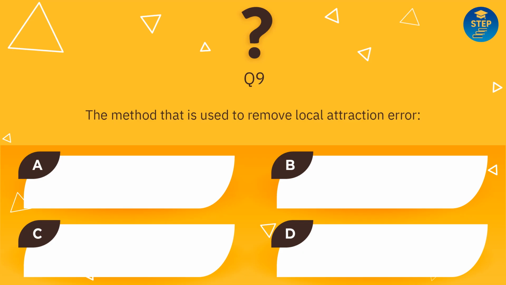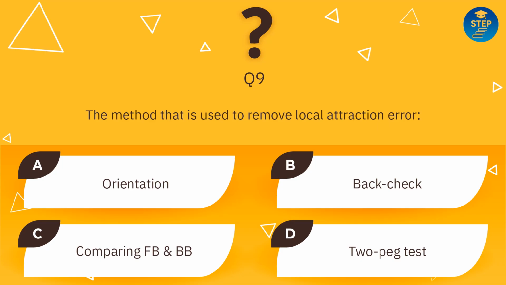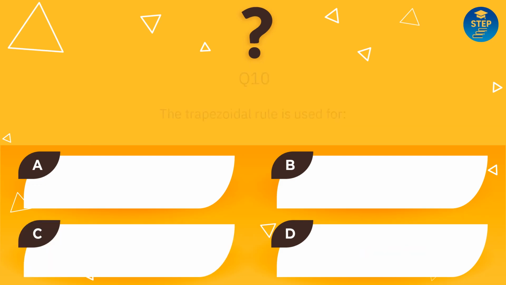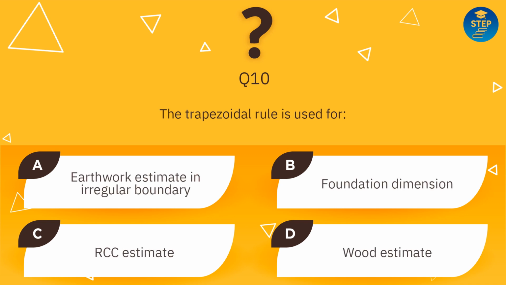The method that is used to remove local attraction error: orientation, back check, comparing fore bearing and back bearing, two peg test. Answer is comparing fore bearing and back bearing. The trapezoidal rule is used for: earthwork estimate in irregular boundary, foundation dimension, RCC estimate, wood estimate. Answer is earthwork estimate in irregular boundary.